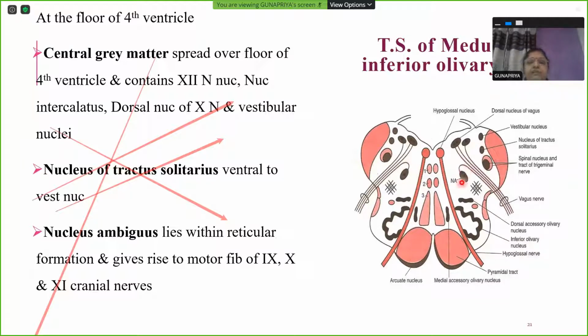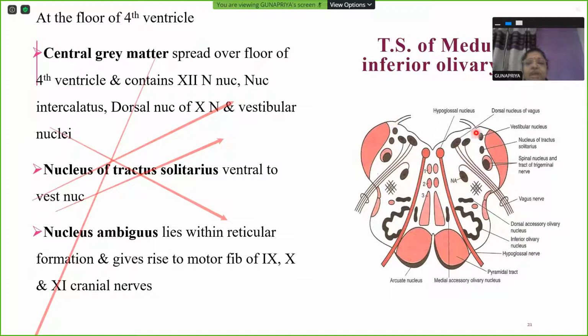Nucleus ambiguus is here in the reticular formation, which is going to give rise to motor fibers of your 9, 10, 11 cranial nerves: glossopharyngeal, vagus, and cranial part of accessory. All these are going to have their motor fibers taking origin from nucleus ambiguus. Nucleus ambiguus is situated within the reticular formation.